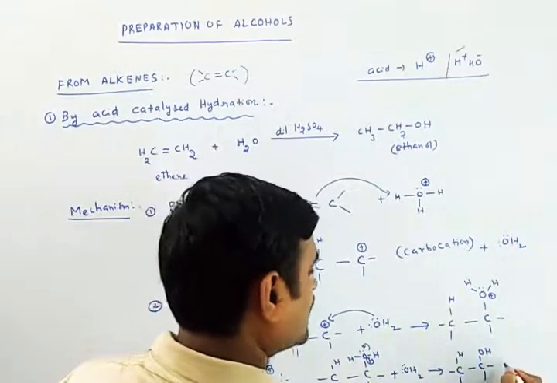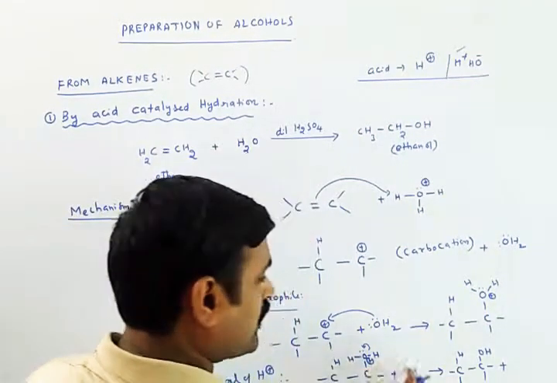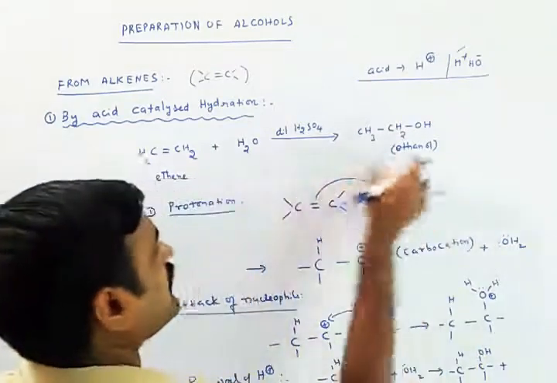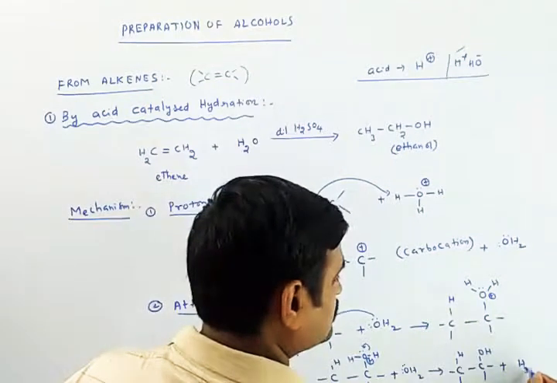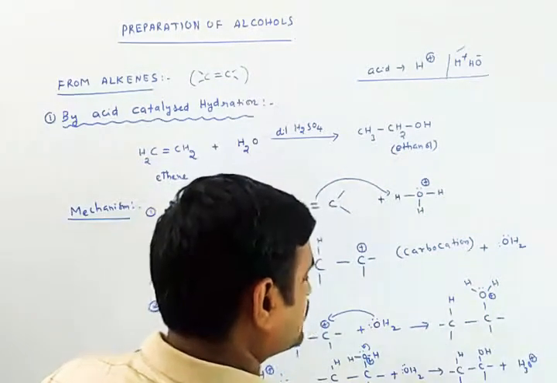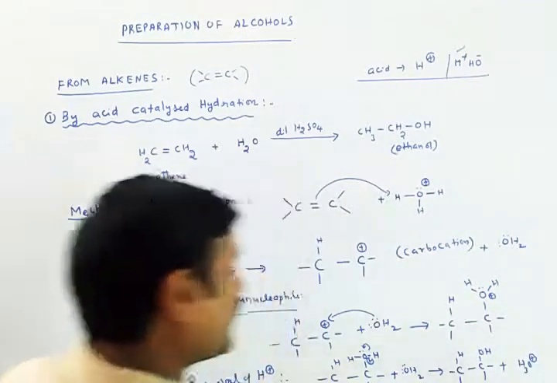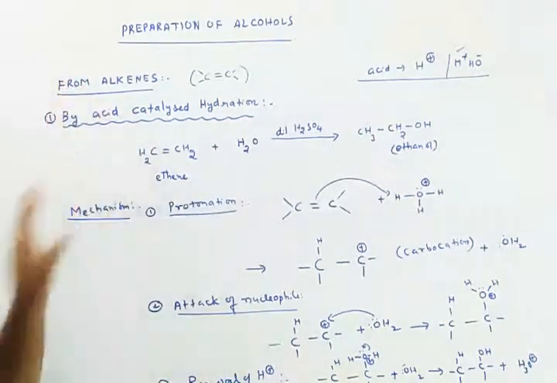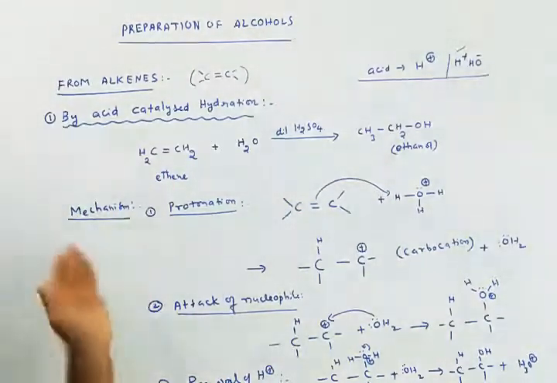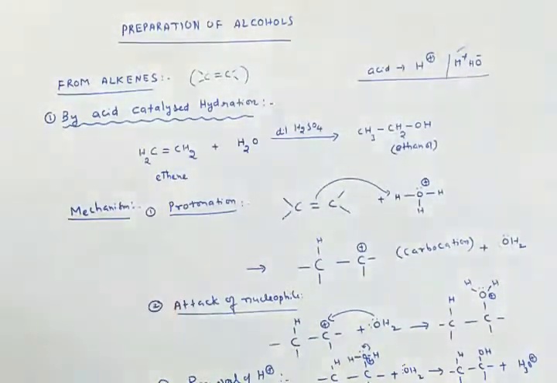This is the structure, plus this proton along with water again will become hydronium ion H3O plus. So this is what we got, an alcohol. This is the actual mechanism of the acid catalyzed hydration of ethene. I have explained it; it is also a general mechanism, taking only 2 carbons in the alkene.